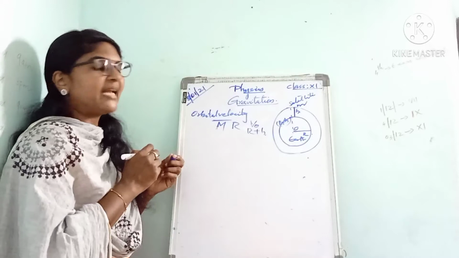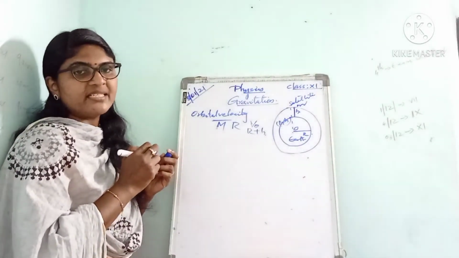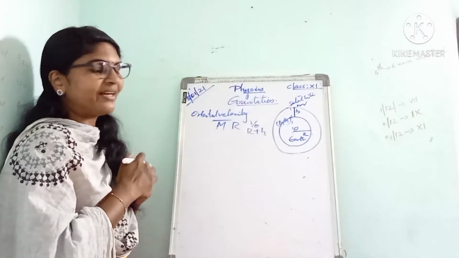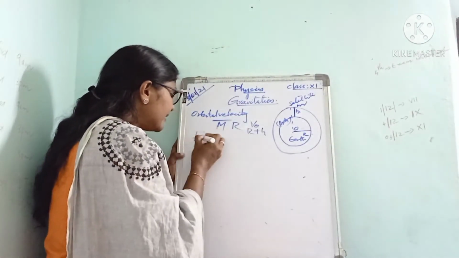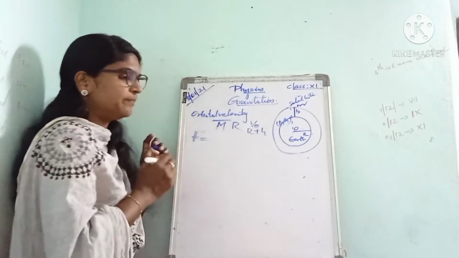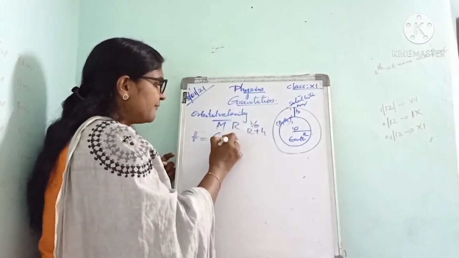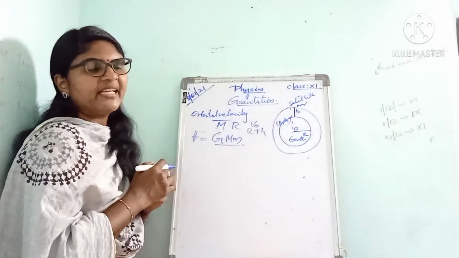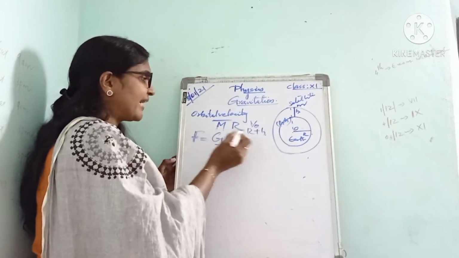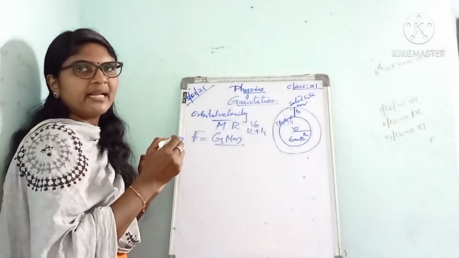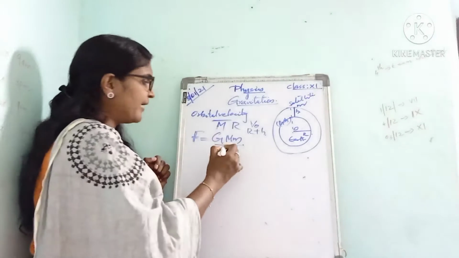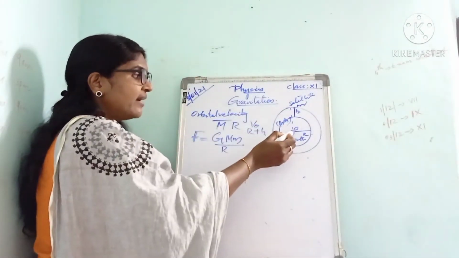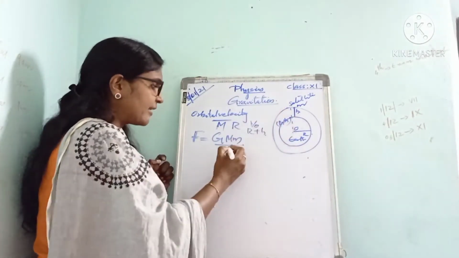According to the universal law of gravitation, the force of attraction between the Earth and the satellite is F equal to G M m divided by R square, and here the distance between the center of Earth and the satellite is R plus h.